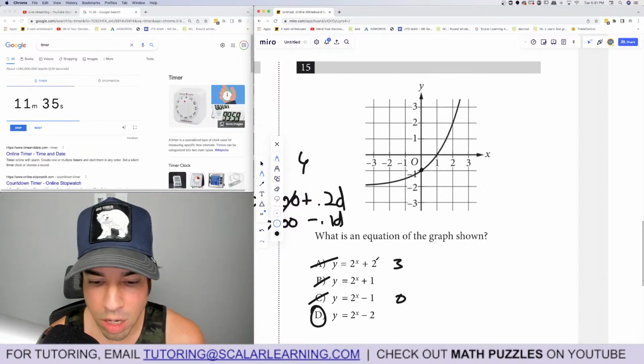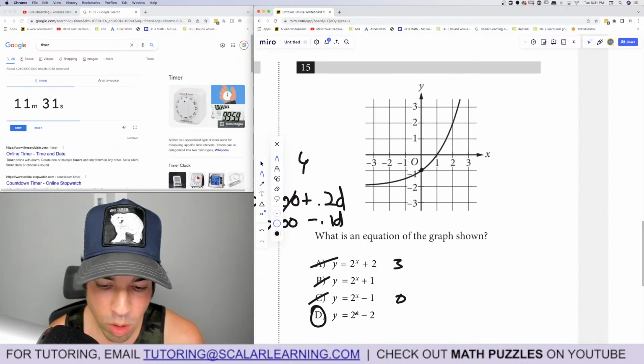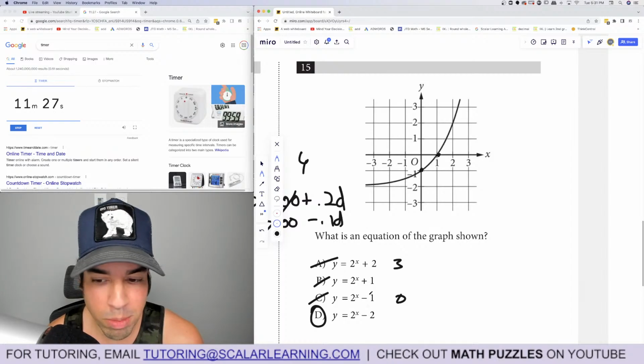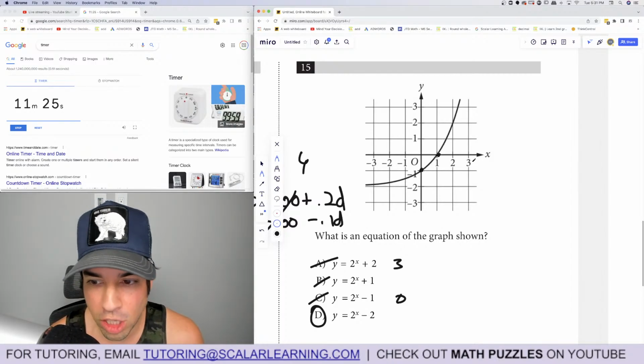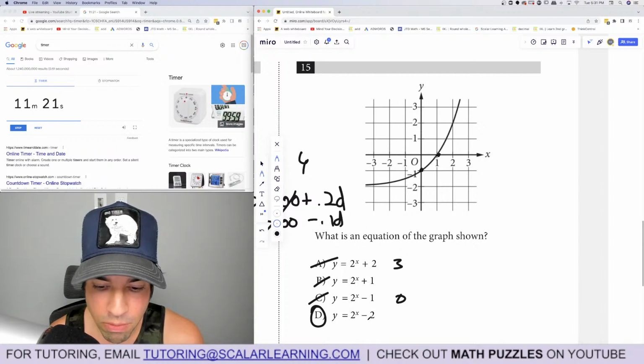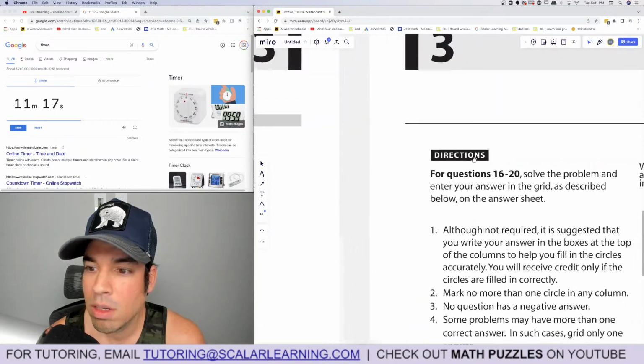But let's double check other points. If I plug in 1, it's 2 to the 1, which is 2, minus 2 is 0. And that verifies that. So we're pretty much good. 2 points is all you need. But just for fun, let's check a third point. If I plug in 2, 2 to the second power is 4. 4 minus 2 is 2. Boom. Triple verified.